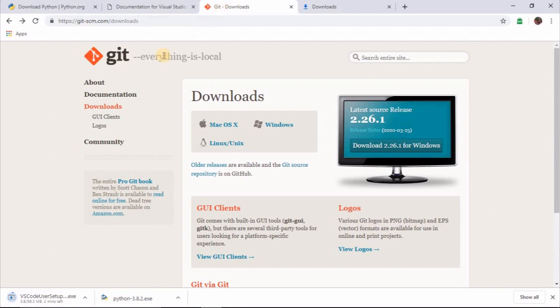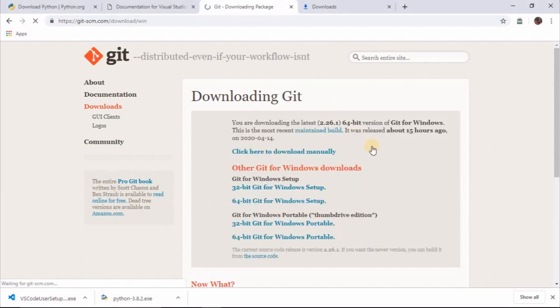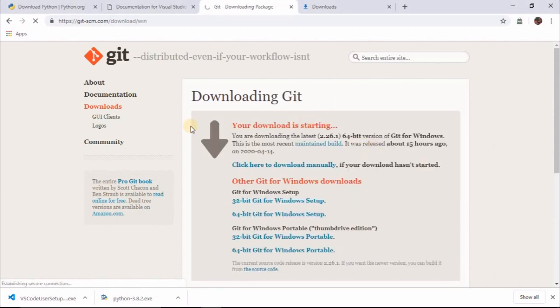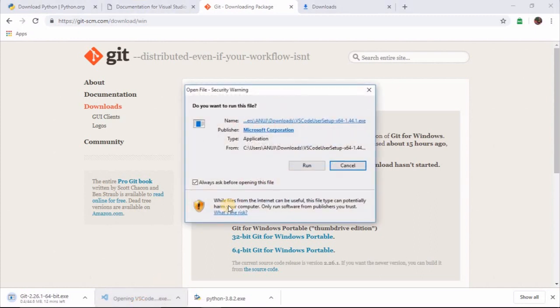I will give this website too. Click here to download 2.26.1 for Windows, and you will see that Git Bash is downloading. Now VS Code has downloaded, so I will run it.